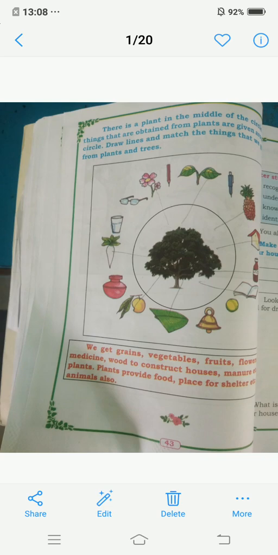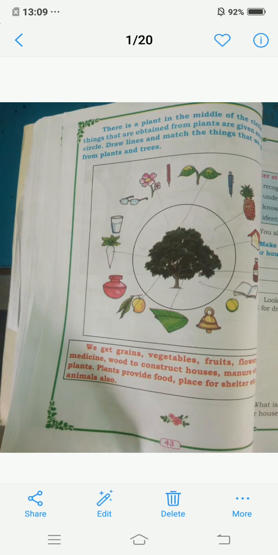The trees are used for houses, gum we can get from trees, and we can make books from paper, and banana leaf is used for eating. We can get fruit from trees, and vegetables also, and flowers and leaves also from trees. Okay, children? Next, we get grains, vegetables, fruits, flowers, coir, medicine, wood to construct houses, manure, etc. from plants. So from plants we get so many things.